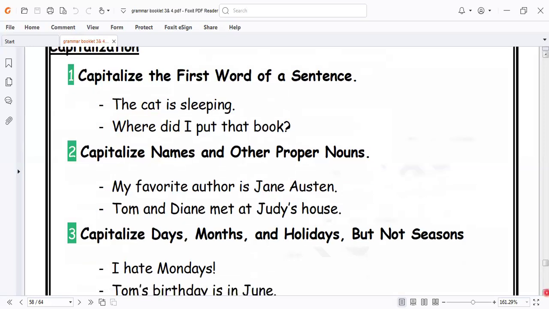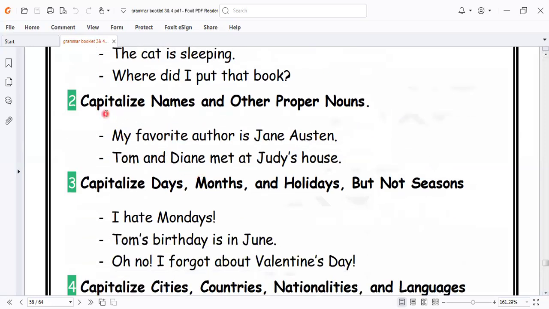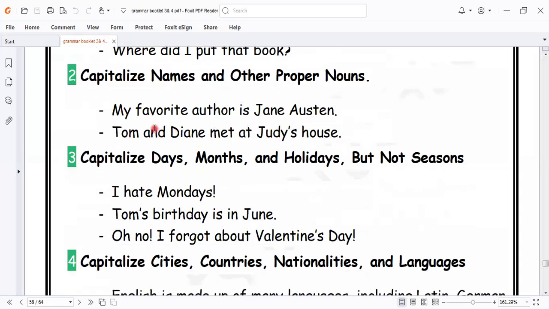Let's go to another item here. Here we have capitalized names and other proper names. Proper names means the famous names. Like this: My favorite author is Jane Austen. Tom and Danny meet at Judith's house. So here Judith is a proper name, like Judith, Ahmad, Sarah. All of these names must be written in capital letter. If they come at the start of the sentence or in the middle of the sentence, we always write them in capital letter.